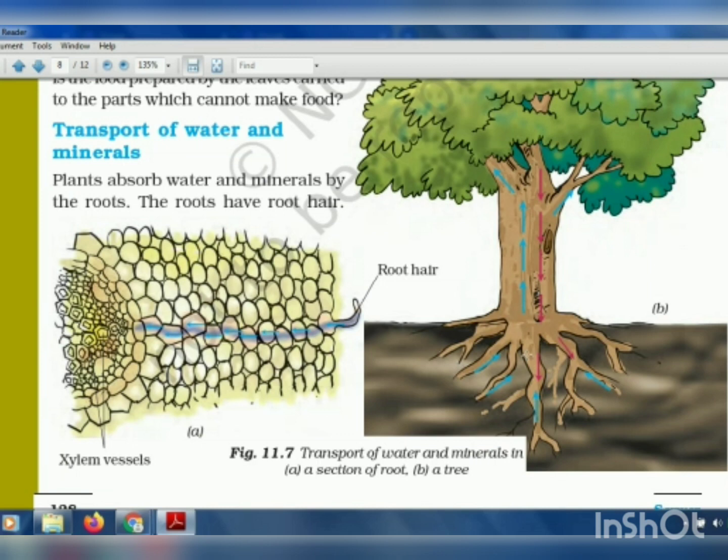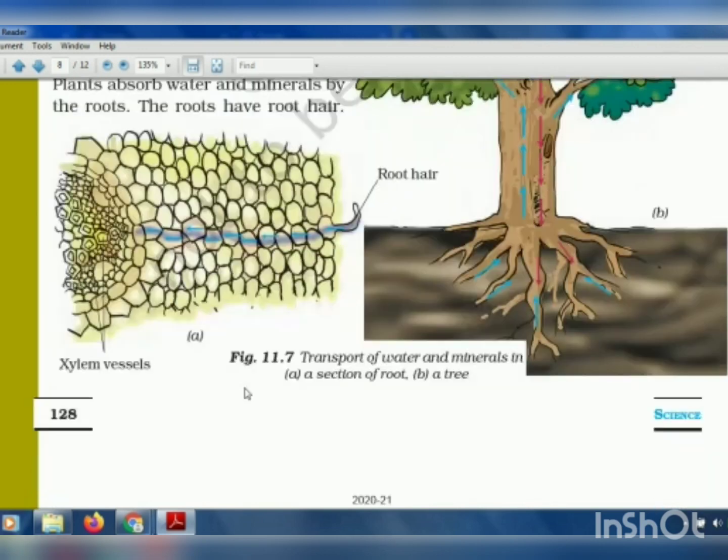Okay, and when we uproot any small plant, we can see that more soil is attached to the small root hairs rather than the main root, right? So these are the root hairs which go in between the soil particles and absorb all the nutrients and the water. Now these root hairs contain vessels called xylem vessels.